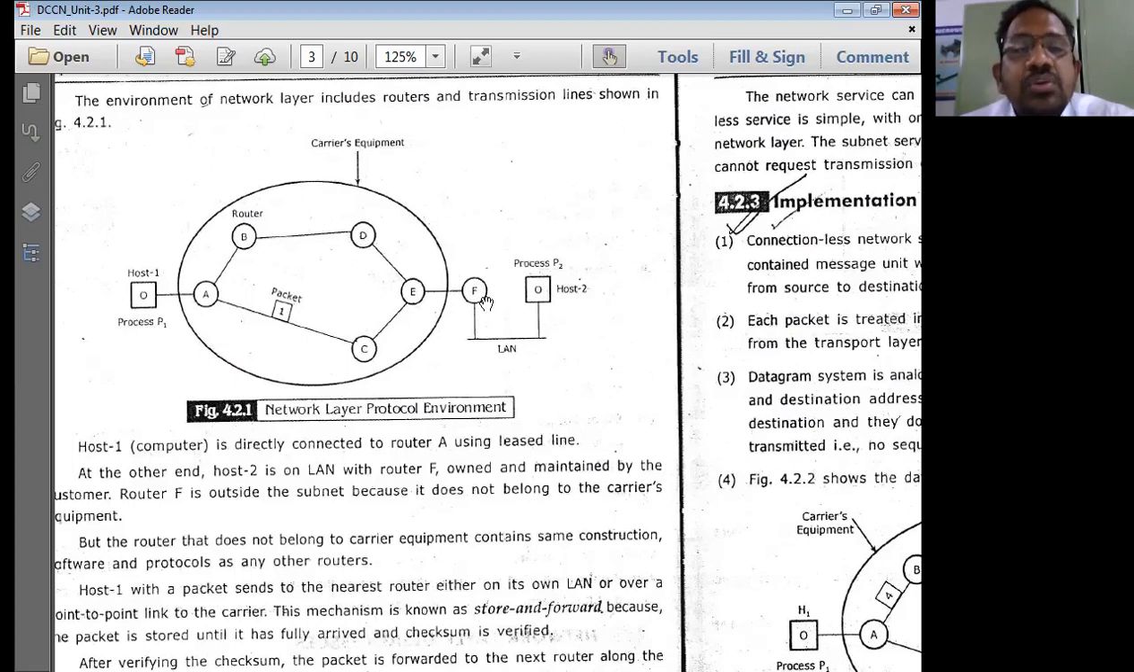So now this router F is connected to the public switched network. So this is what a simple practical physical network connection between host 1 and host 2. Host 1 is known as the source computer, for example. Host 2 is known as the destination computer, for example. So we consider that source is nothing but host 1, and destination is nothing but host 2.